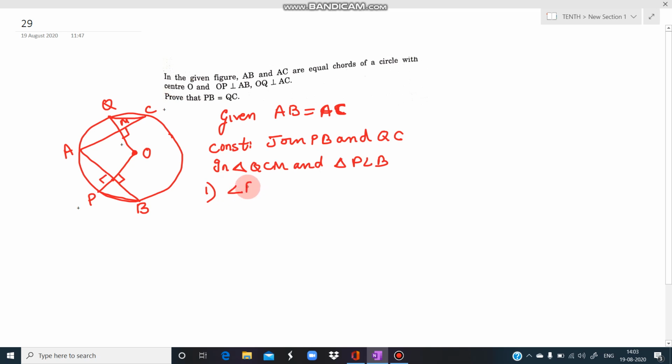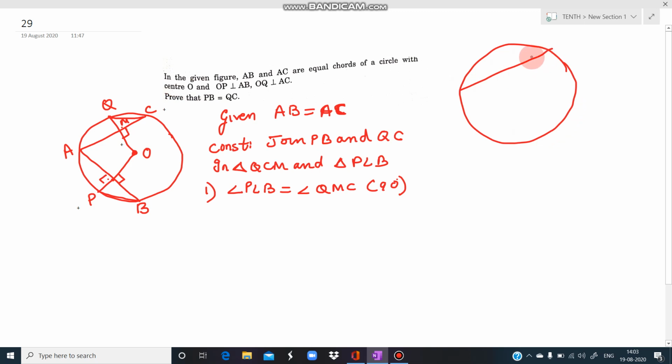First of all, angle PLB is equal to angle QMC because they are 90 degree each. ये angle 90 degree है, ये angle 90 degree. I think it's very much clear. I can make the figure more clear. These are the two chords. This is OQ, this is OP, isn't it? इस तरह से है. हमने ये QC को join किया है and यहाँ पर हमने PB को join किया है, like this. So if it is not clear, we can make a clear figure here. This point is M and this point is L. So we have taken these two triangles, this triangle and this triangle.